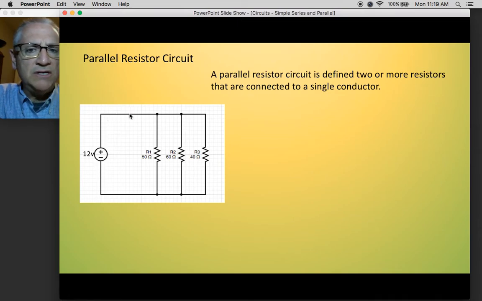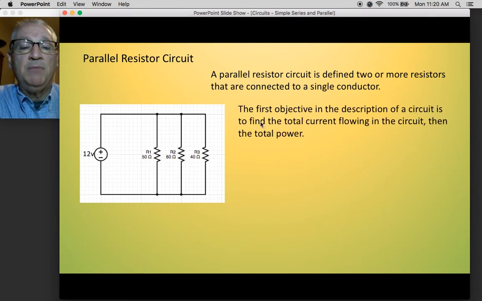So the current will flow through each of these resistors. Now, it makes sense that the more resistance you have, the less current flow you would have. And if you thought that, then you are exactly right. The first objective in describing this circuit is to find the total current flowing in the circuit, then the total power, just like we did before.